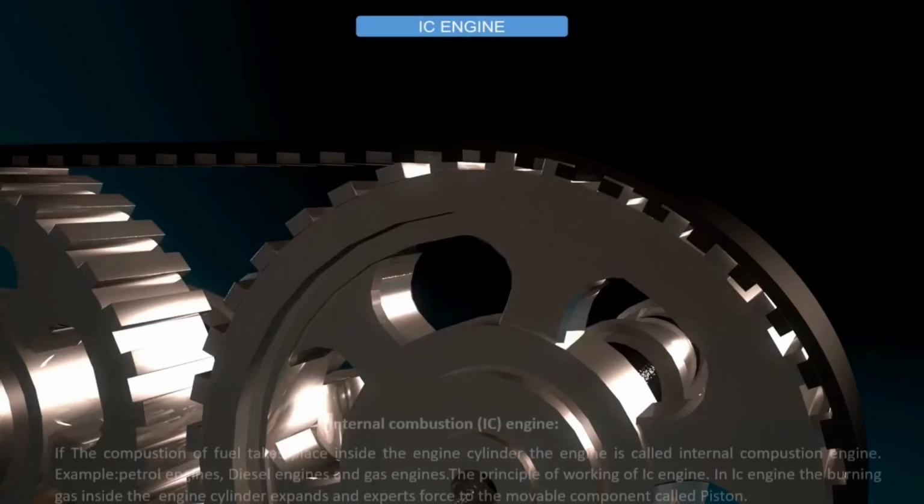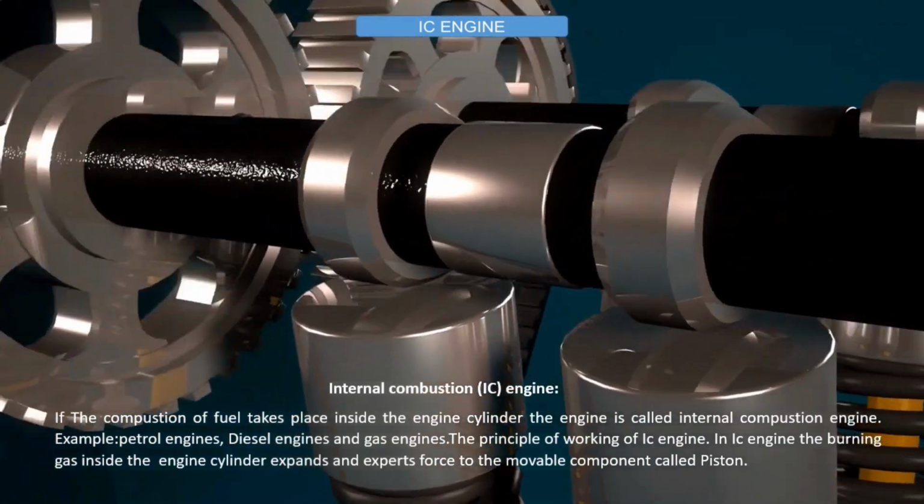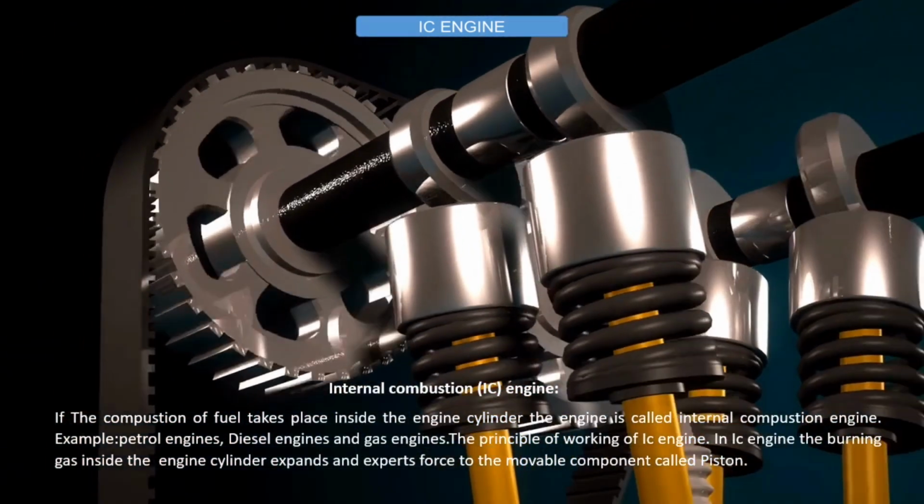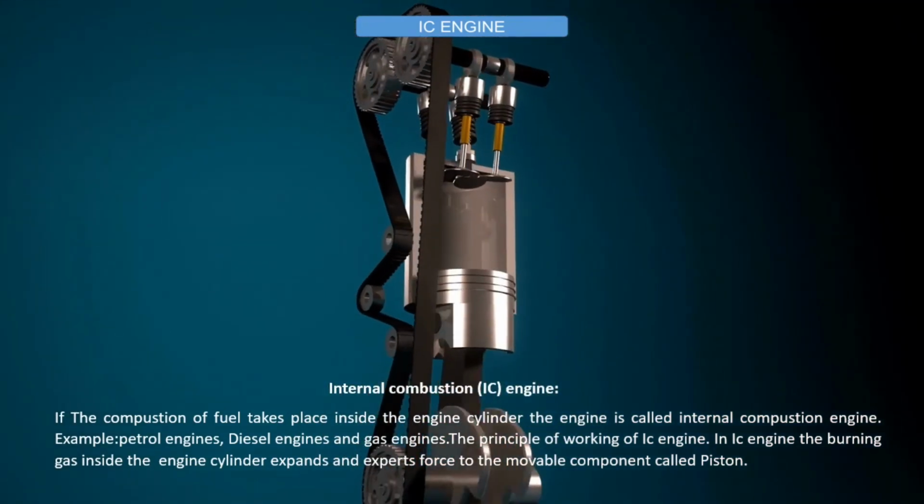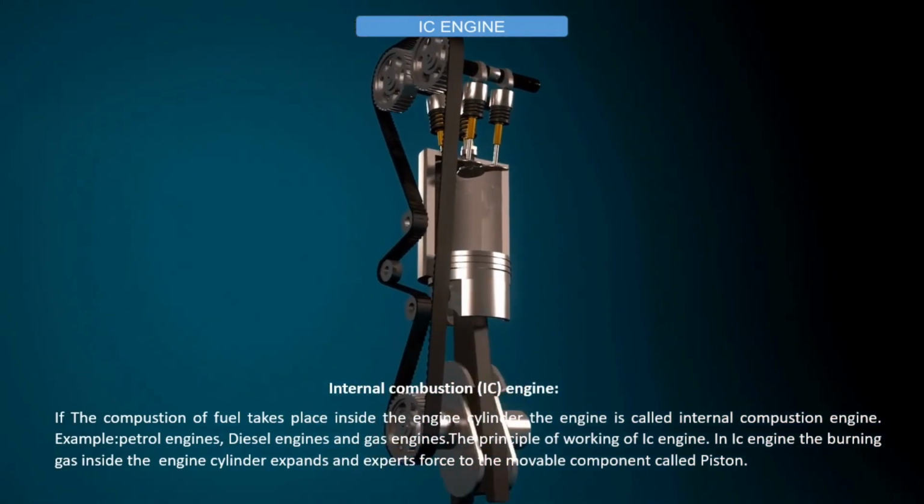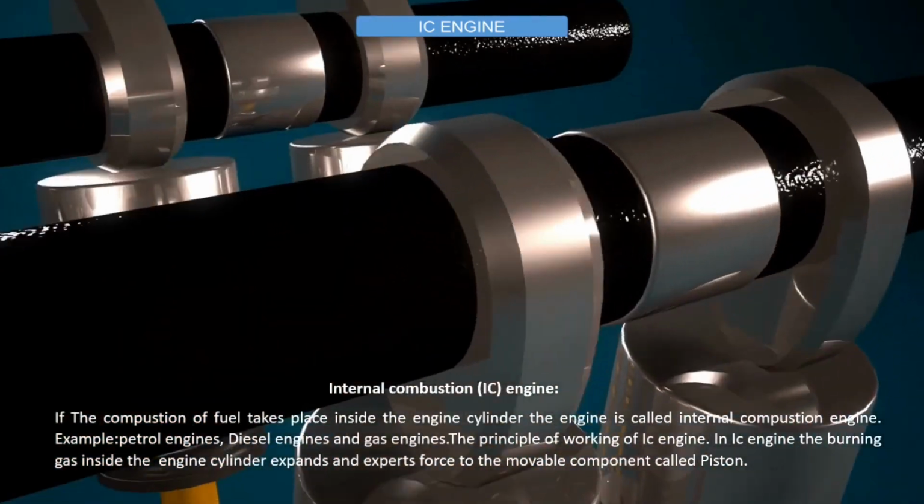Internal combustion, IC engine. If the combustion of fuel takes place inside the engine cylinder, the engine is called an internal combustion engine. Example: petrol engines, diesel engines, and gas engines. The principle of working of IC engine.